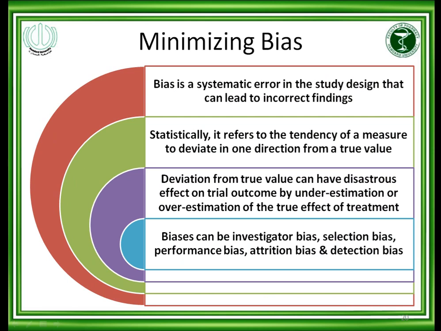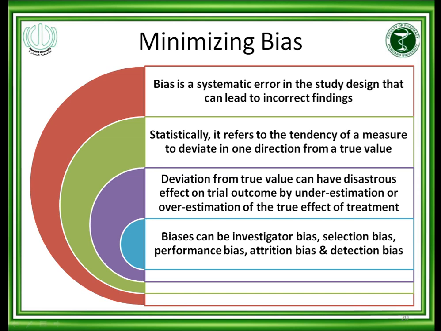Now, how can you minimize bias? Bias is a systematic error in the study design that can lead to incorrect findings, so bias should be avoided. Statistically, it refers to the tendency of a measure to deviate in one direction from the true value, either on the positive side or the negative side.